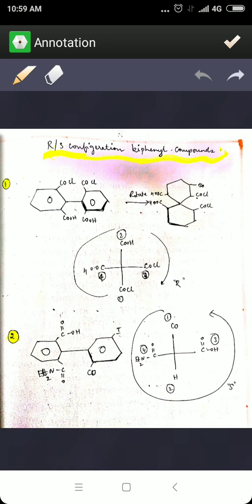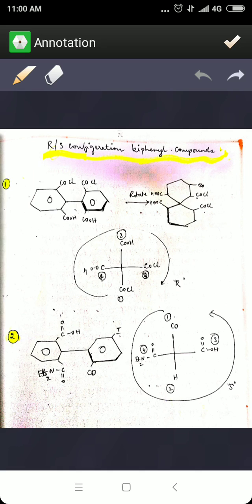Now here, among the acid and acyl groups, the acyl group takes the first position, that is, it has the highest priority. Next comes the acid group, so you write it as 1 and 2. Now when you take the functional groups on the horizontal line, again the acyl group takes up the third position and the acid group takes up the fourth position. Now you've written down 1, 2, 3, 4, and you can see how the numbering is done. You're moving to the right side, so it is the R configuration. So this is how you can assign the RS configuration for biphenyls.